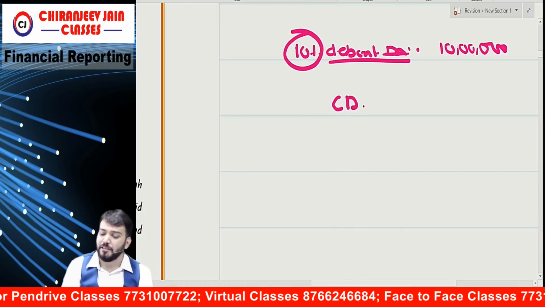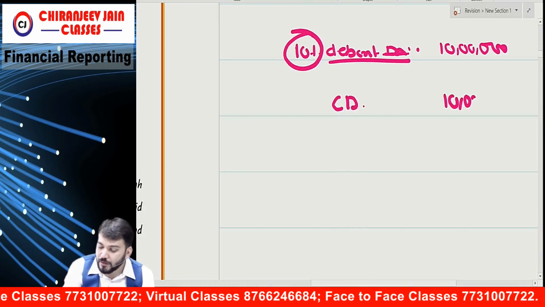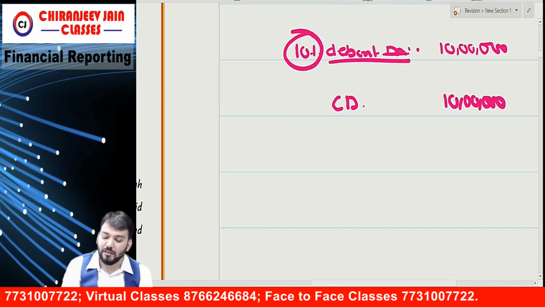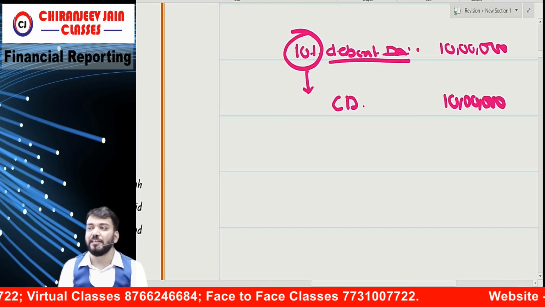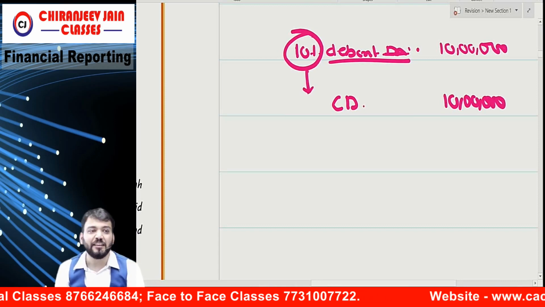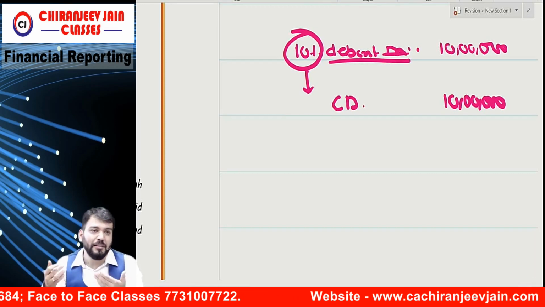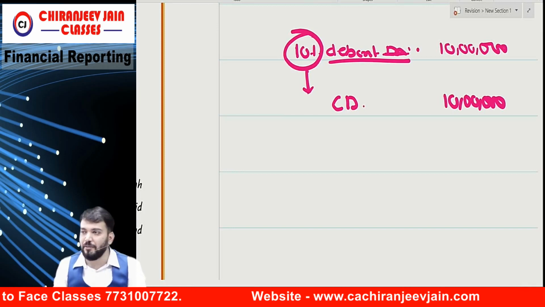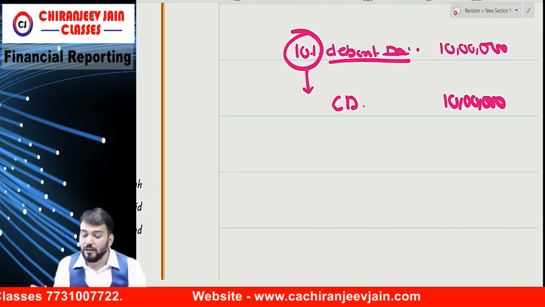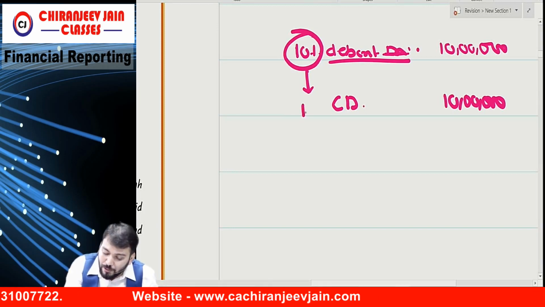Now, if I want to give some right, this becomes a convertible debenture, same amount. But will the interest rate increase or decrease? It will decrease. If I give some advantage to you, I will charge something for that, so I will reduce the amount of interest.